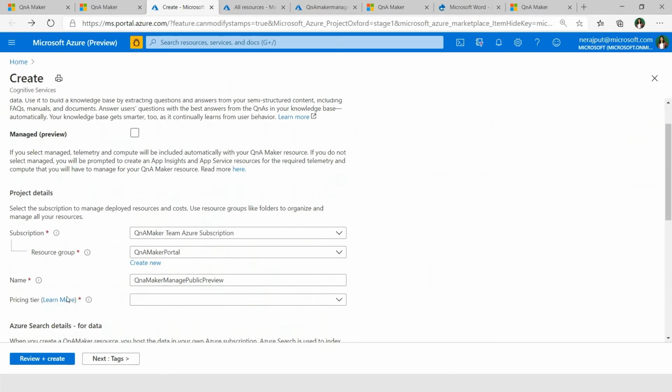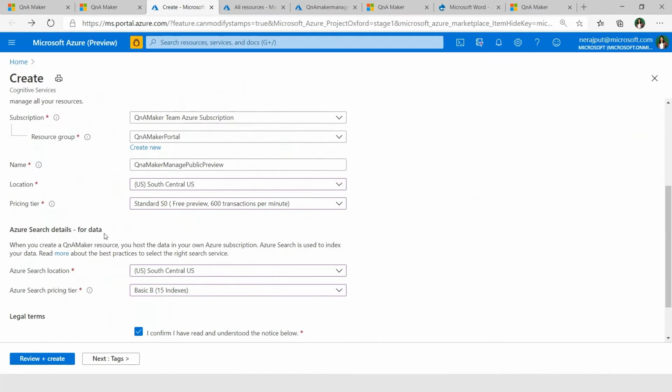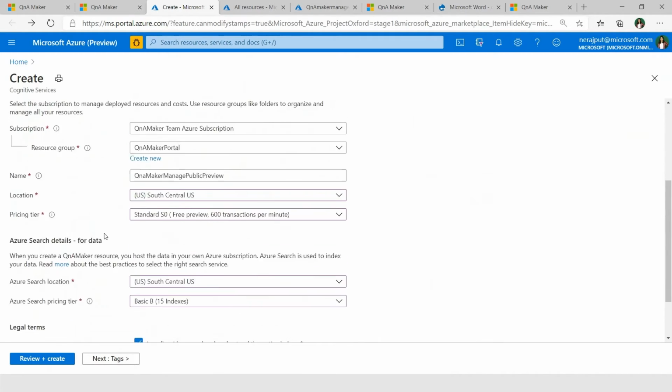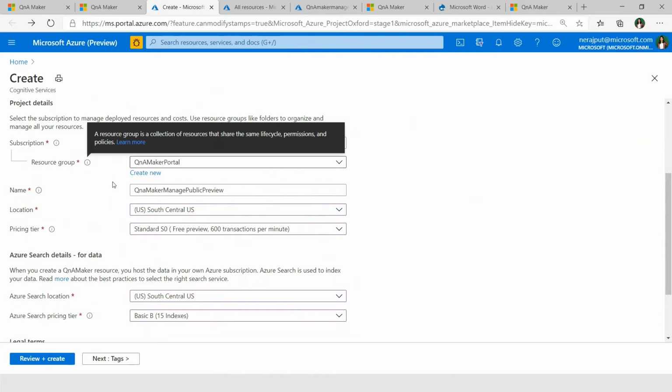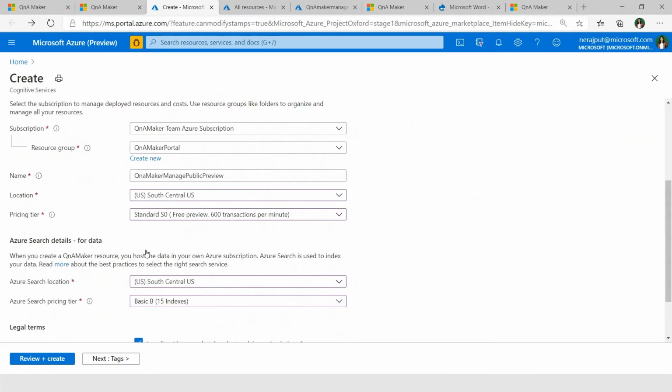But if you select Managed, you see the form below has changed. Now there are only two services that you need to think of: one is the QnA Maker resource and another is Azure Search. What we have done is merge QnA Maker and App Service together and move App Service out of the user subscription, so that we can deploy state-of-the-art deep learned models, and it's not dependent on the customer, on how much they are able to scale up or down. So it's quite easy for the customer to avail what's best in the market.